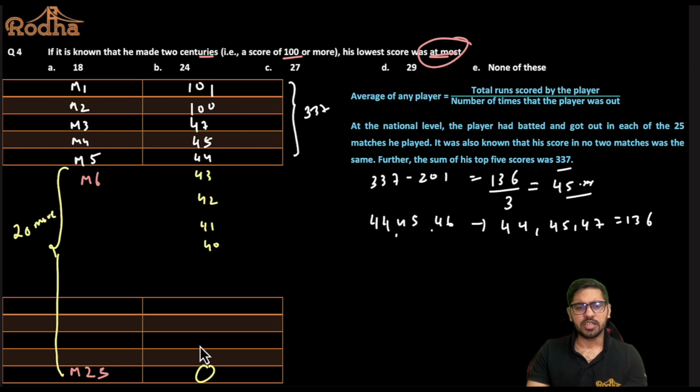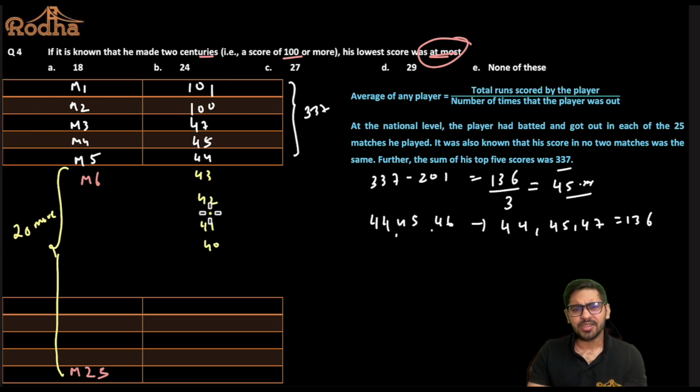Suppose I reach here at 28, and if I make it 26, then this will become 25, the highest possible. But if I keep this as 28 and then this as 27, this will become 26 in that case. So I'll only decrease by 1, only by 1. And that is because I want to have a distinct score in each of the matches.